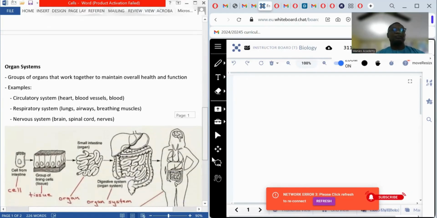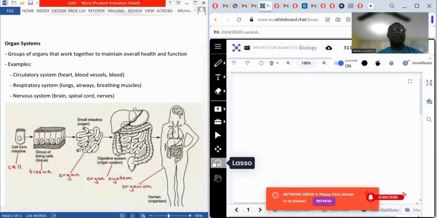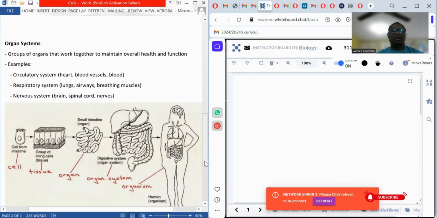An organ system is a group of aligned organs. When organs align together to perform specific or similar function, they make up a system. We call it an organ system. An organ system is simply referred to as a multicellular organism. So multicellular organism comprises of what? Various organs that work together. They perform specific function to make the living organism function or to make them alive.